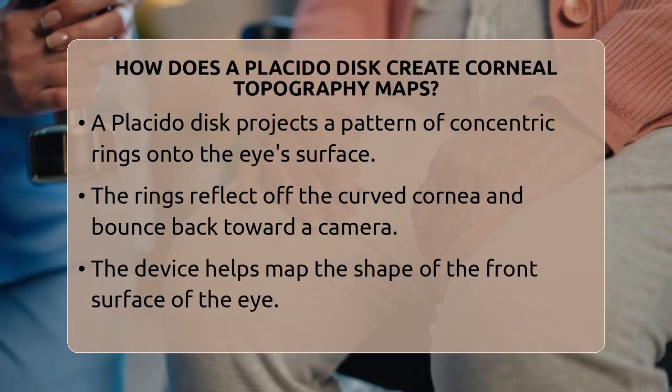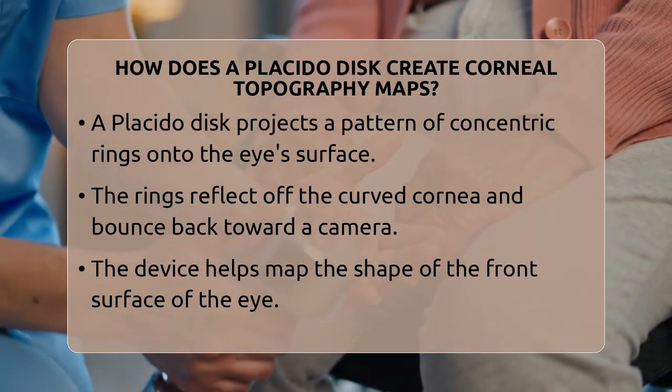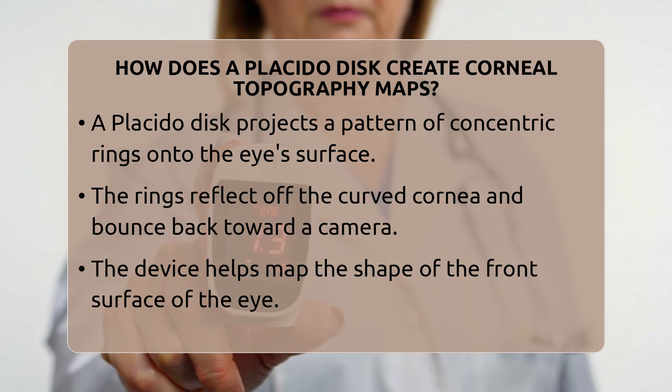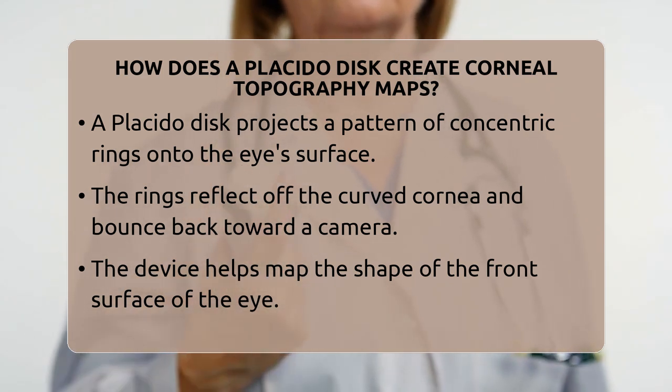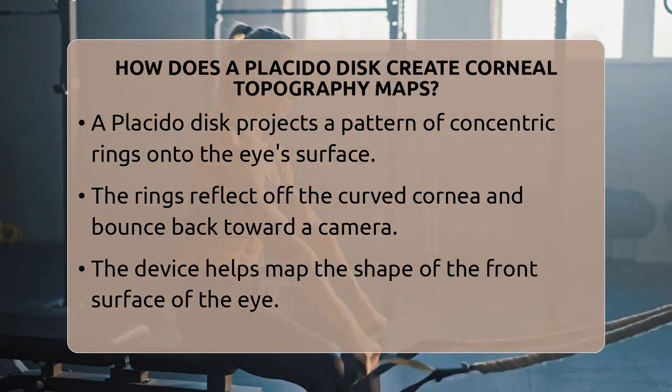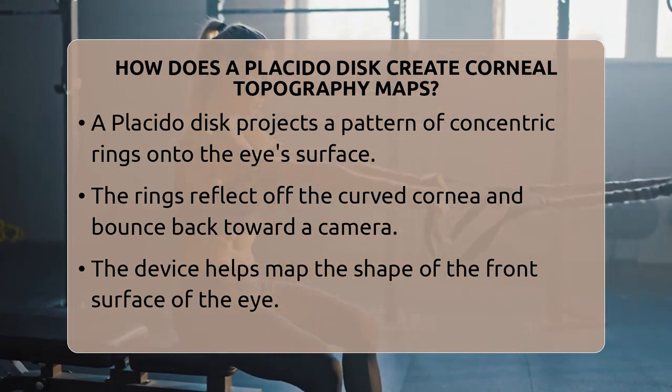How does a Placido disc create corneal topography maps? Imagine shining a pattern of rings onto the surface of your eye, and then studying how those rings bounce back. That's essentially how a Placido disc works to map the shape of your cornea.